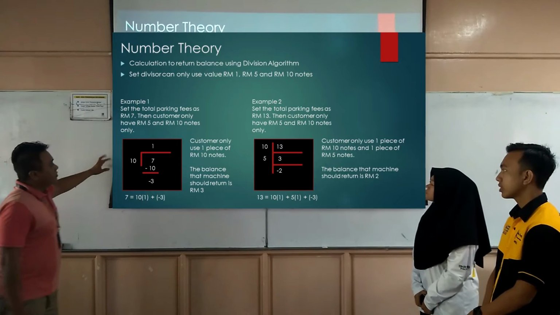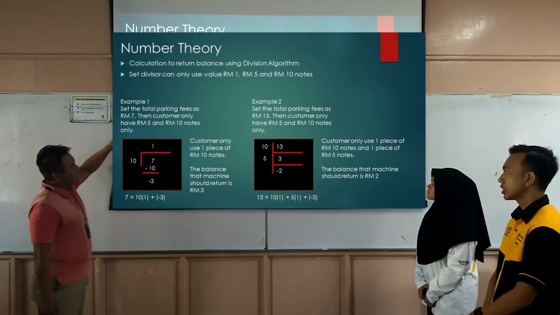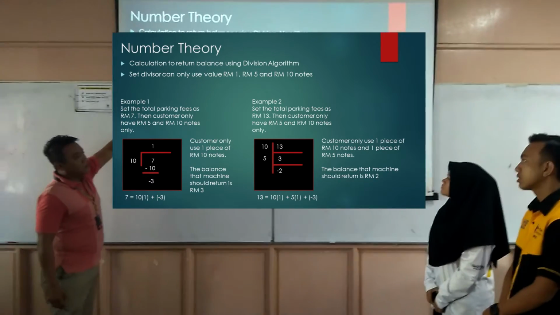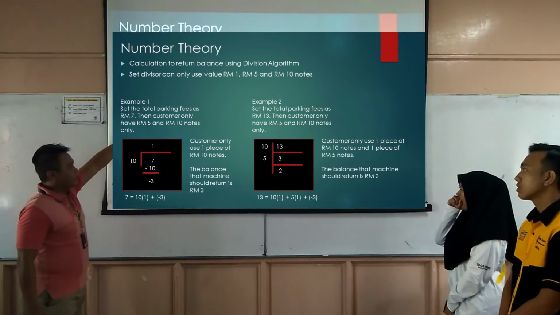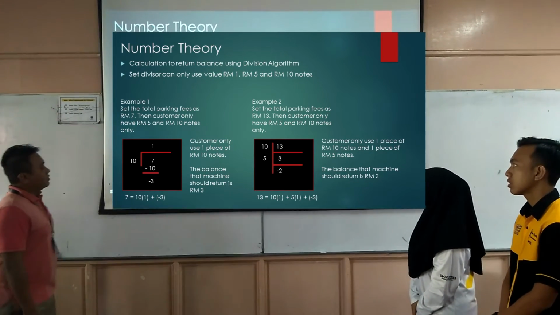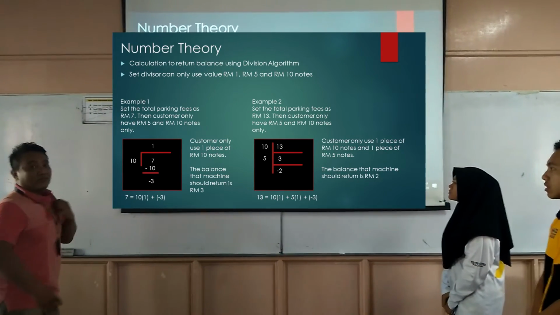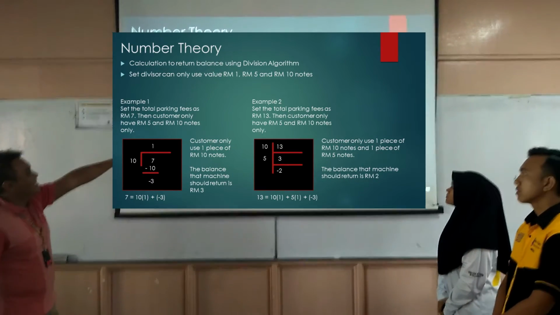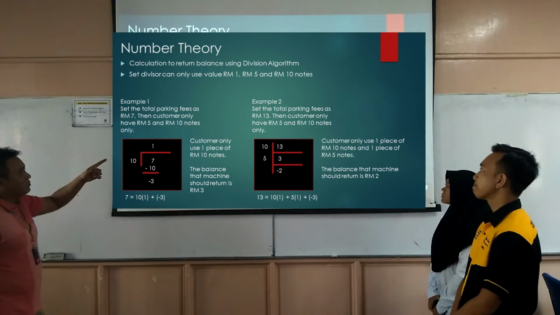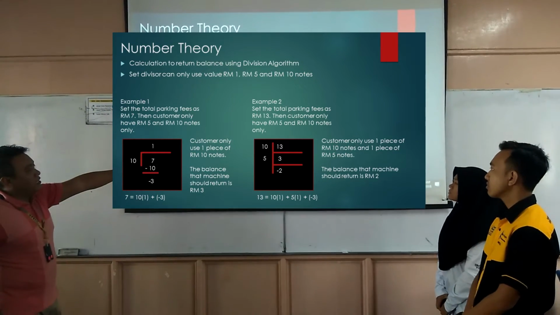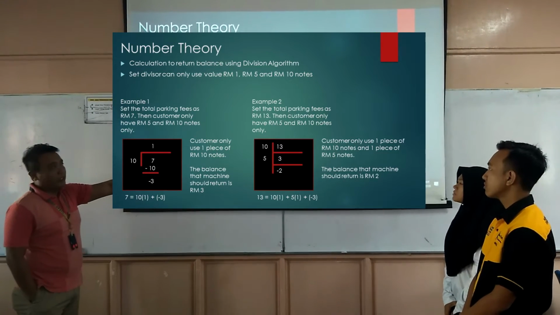Here's the example: 7 divided by 10. So this is the quotient, and then this is the balance. So 7 equals 10 times 1 plus negative 3. The customer only uses one piece of RM10 note. The balance that the machine should return is RM3.